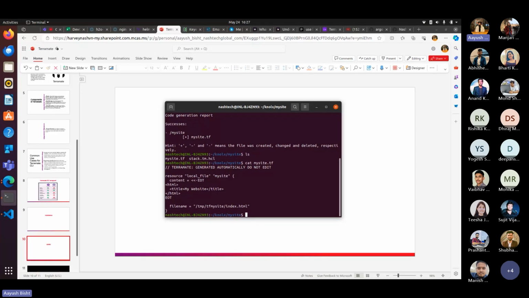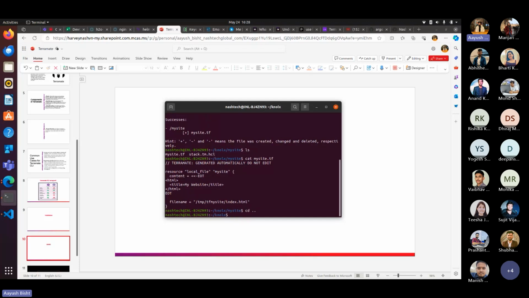So with the help of code generation, rather than manually writing code in each and every environment, you can simply write code once, and then run the command terramate generate to generate the code for each and every environment. As you can see, there are a few values like title. For now we only have one directory or one stack, so it is easy for us to write this. But suppose we have multiple environments, for that we can use globals.